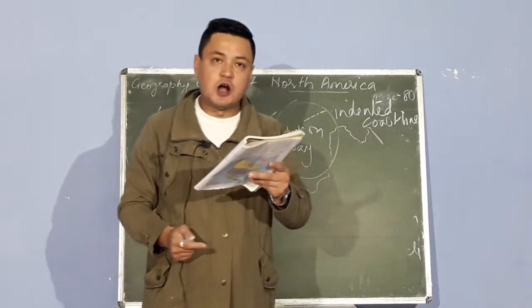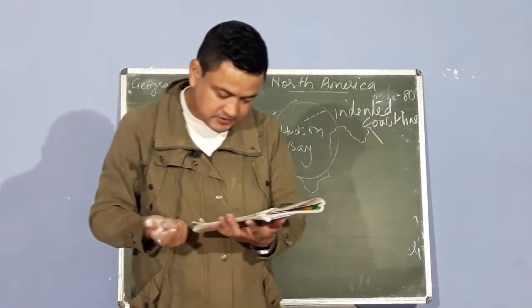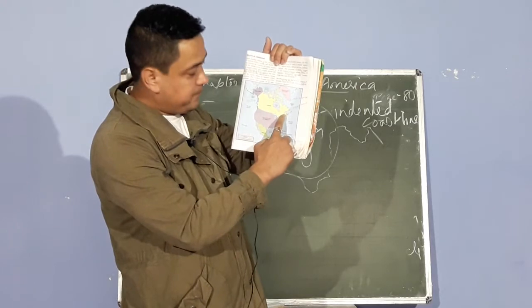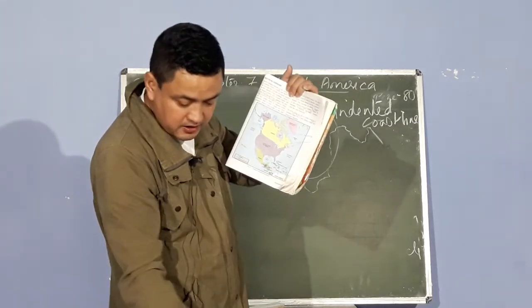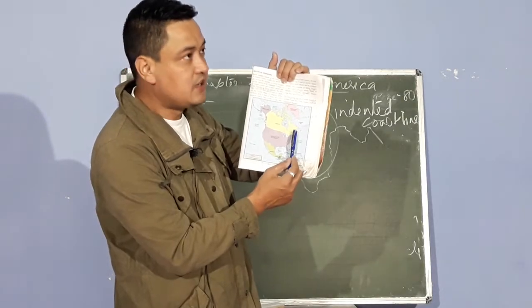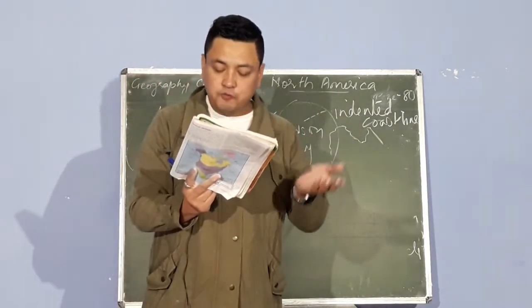Then you find the Gulf of St. Lawrence also. Now, where is the Gulf of St. Lawrence? The Gulf of St. Lawrence is beside Hudson Bay. Here is the Gulf of St. Lawrence. If you can see, this is known as the Gulf of St. Lawrence. And Beaufort Sea.